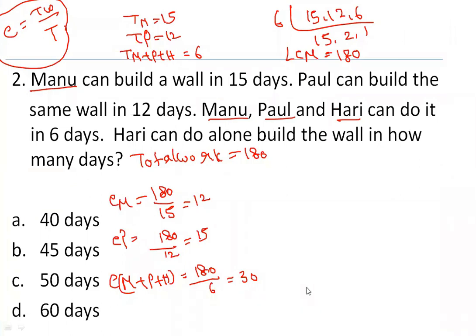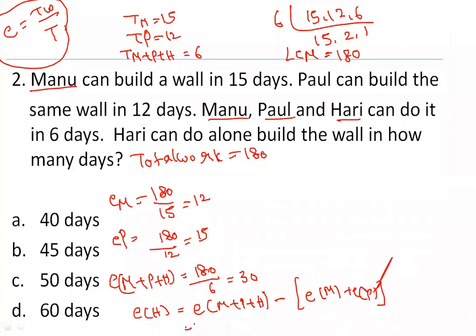Okay. So now try to understand by looking at the efficiency values. Efficiency of all the 3 persons is 30. Efficiency of Manu is 12 and efficiency of Paul is equal to 15. So if that is the case, then how can I find out efficiency of Hari? Efficiency of Hari is nothing but the efficiency of Manu, Paul, and Hari together, from which you subtract the efficiency of Manu and the efficiency of Paul. That is nothing but 30 minus 27, which is equal to 3. I can say that efficiency of Hari is equal to 3 units.